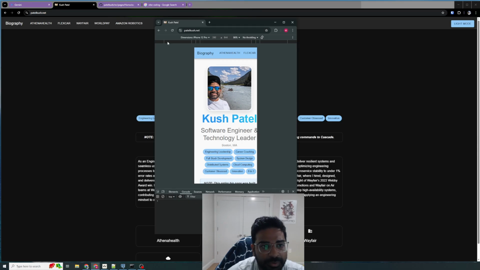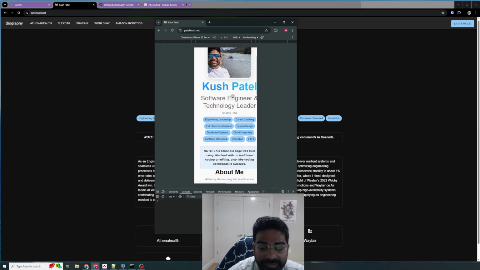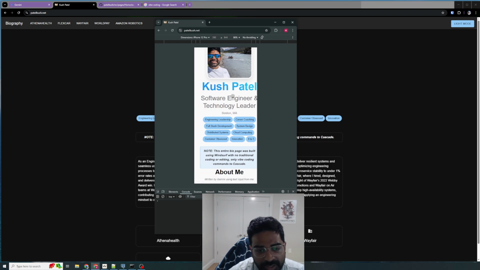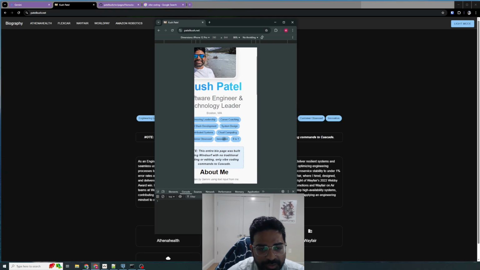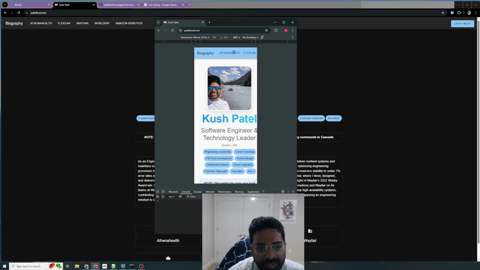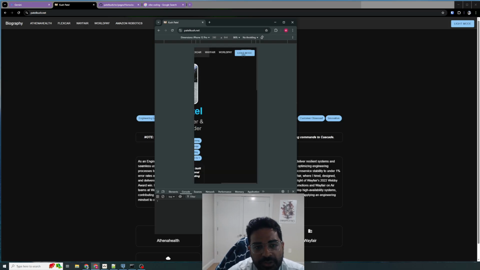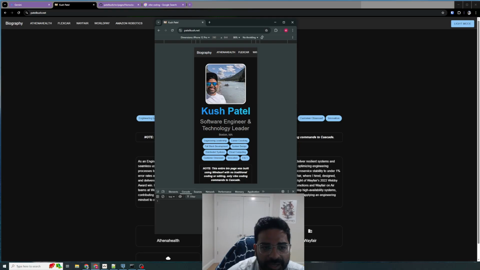So here I have it pulled up in a mobile view. I didn't actually ask it to make it responsive, but I did want it to be smart, and I did ask for a modern UI. So you can see some of the skills I put in here did fit and they did squeeze, which is nice. But then again, you have this issue with this navigation bar that overlaps and kind of crashes here. You can switch from light to dark mode. Can't really click that Amazon thing. I guess you can in the back.